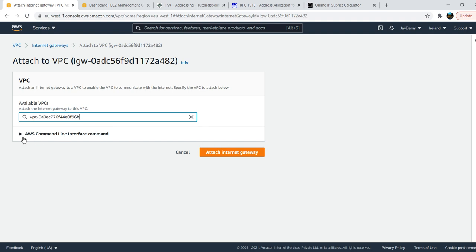Yes, CLI is also there, that we will see. To create or access resources, there are three ways. One is GUI, graphical user interface, which we are using currently. Another is the command line interface, which is only with commands. You don't have this GUI there, that also we will see. And there are some applications, some SDKs. With the help of API SDKs, you can access your AWS. Okay, attach internet gateway.